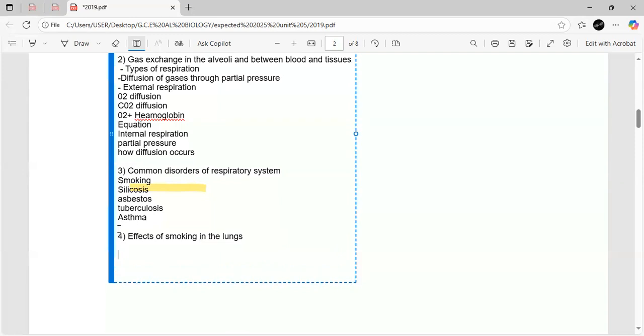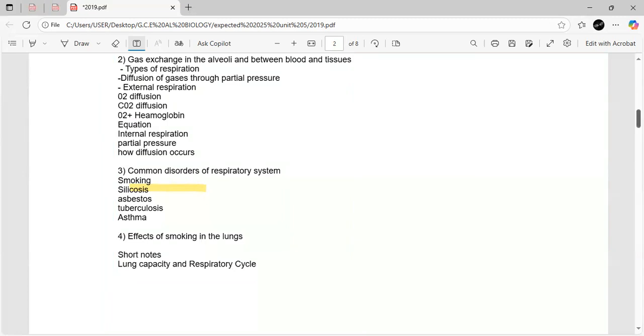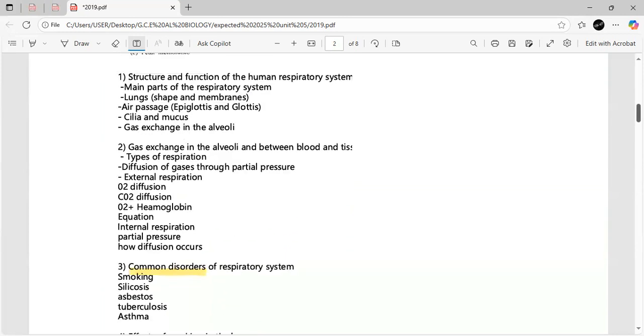And when it comes to short notes, you can expect a short note on lung capacity and respiratory cycle. So that's it for there. So if this is helpful, please take a note of it.